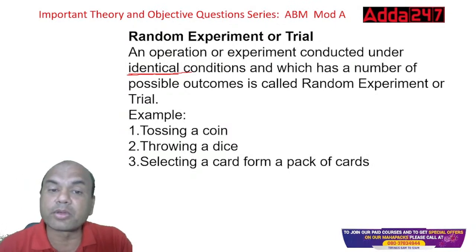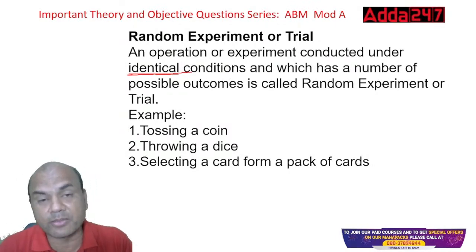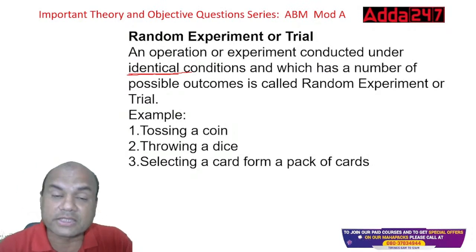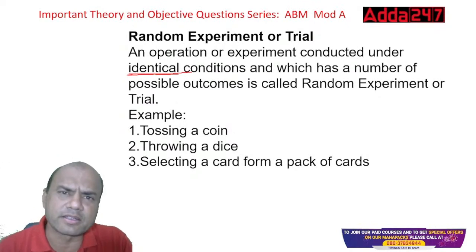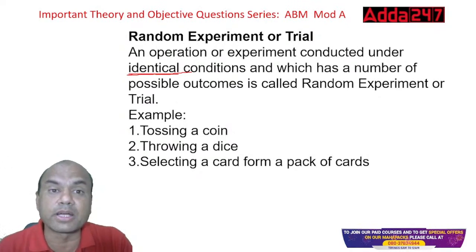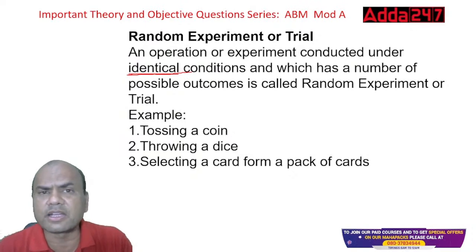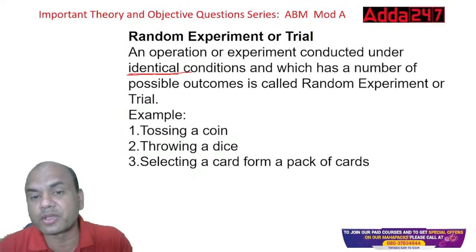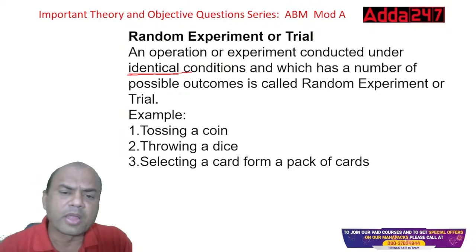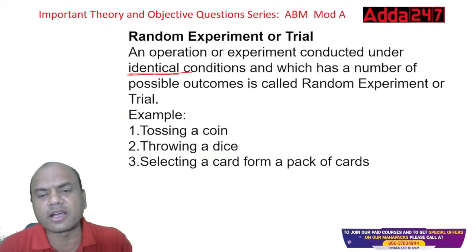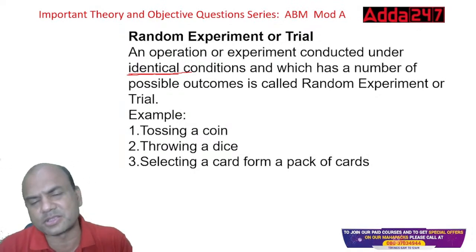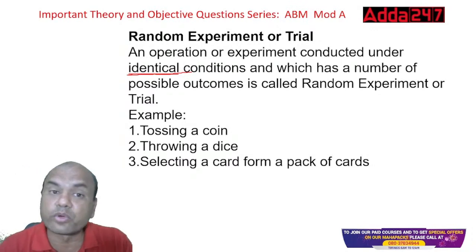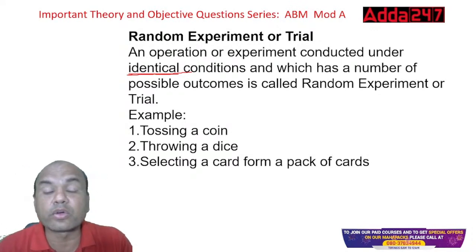Which has a number of possible outcomes, right? Possible outcomes can be anything. Chandrayaan could have crashed like Chandrayaan 2, but it succeeded. Why? Because the identical conditions were so matching. They were created in so much detail that the chance of crashing was 0%. So an experiment with a number of possible outcomes is called a random experiment. Tossing a coin, throwing a dice, selecting a card from a pack: these are all bookish examples. The latest examples are designing a COVID vaccine and designing Chandrayaan.